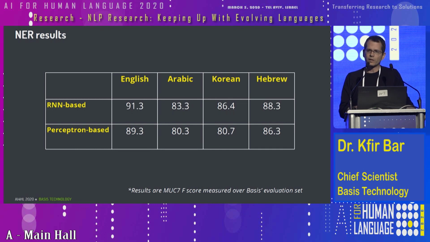Specifically, we employ a couple of data-driven machine learning algorithms to detect entities and determine their types. We have one that is based on a recurrent neural network, and another one which is more like a traditional machine learning algorithm based on structured average perceptron. Now, what you see here is some evaluation results for different languages. This is F-score measured over our own annotated corpora.